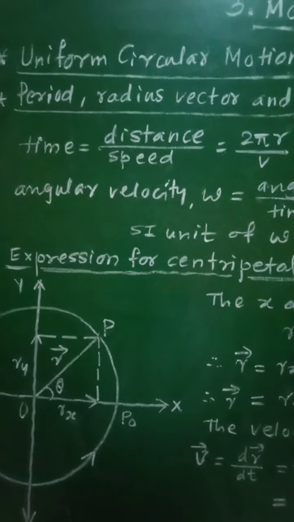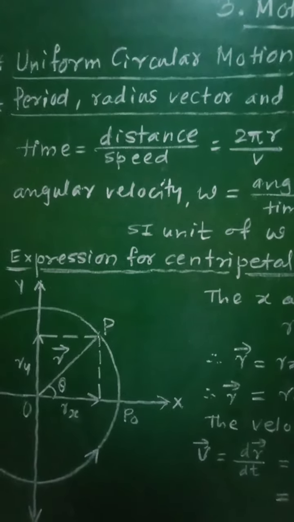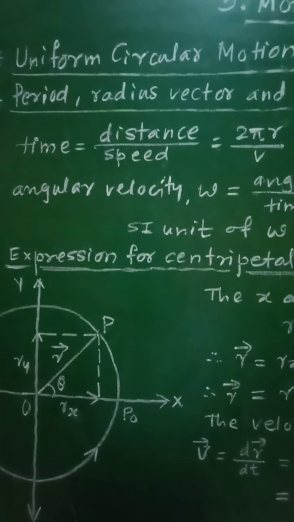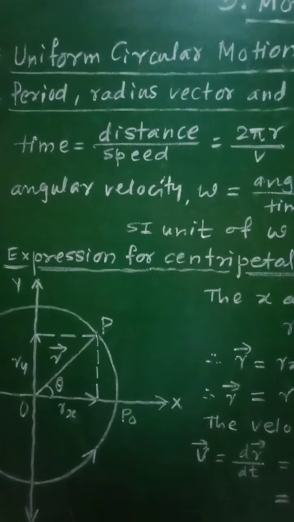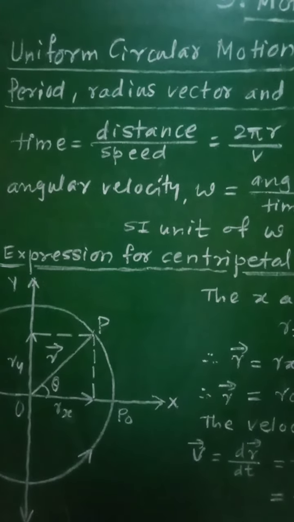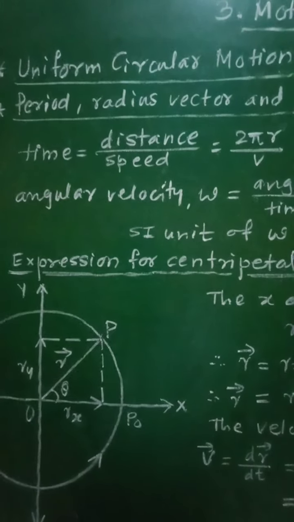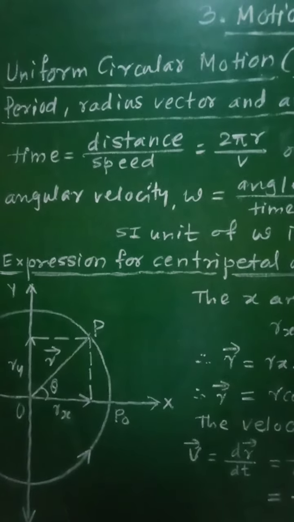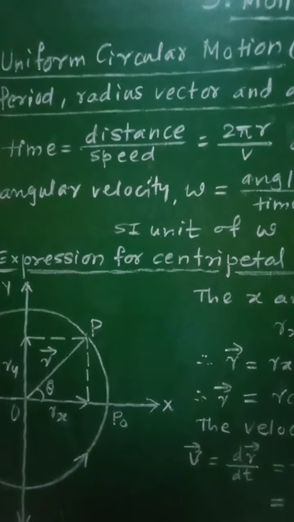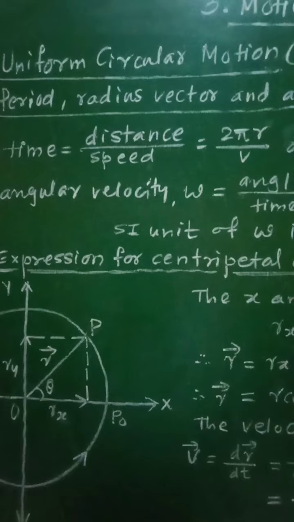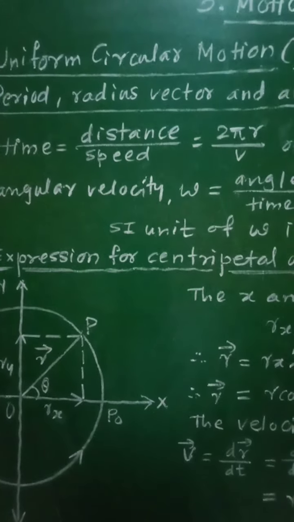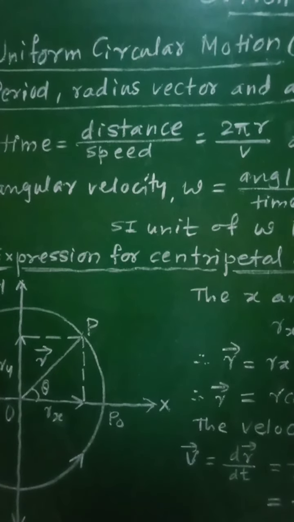And the motion of an object with constant linear speed, that is with constant magnitude of linear velocity along a circular path, is called uniform circular motion.